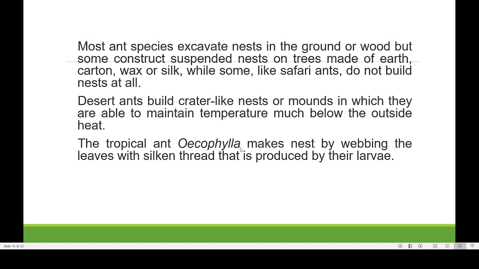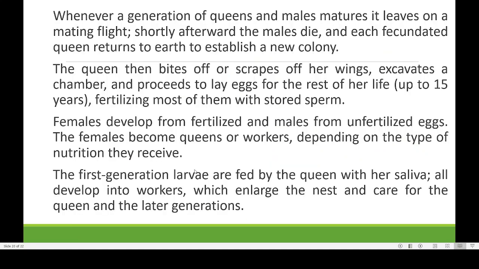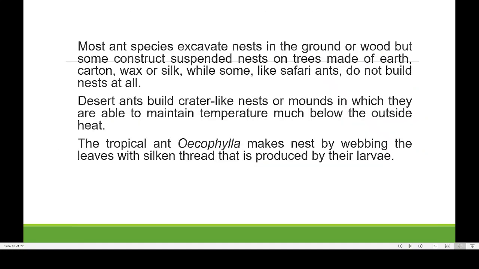And the tropical ant, known as Oecophylla, makes nests by webbing the leaves with a silken thread. So here I will show you how Oecophylla is webbing of leaves.